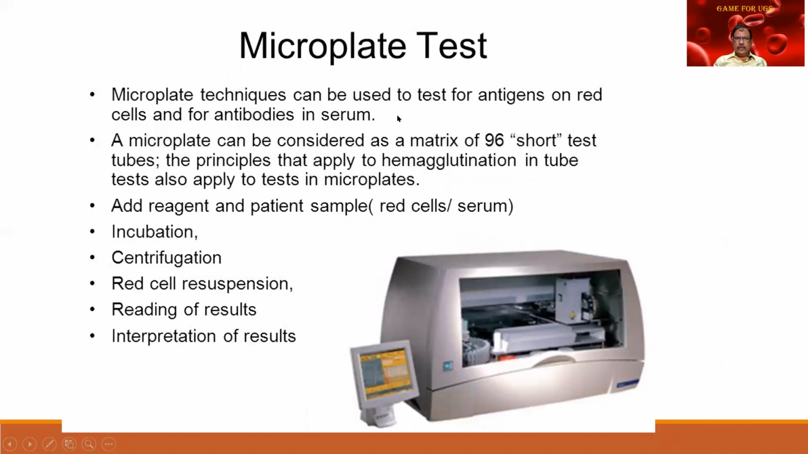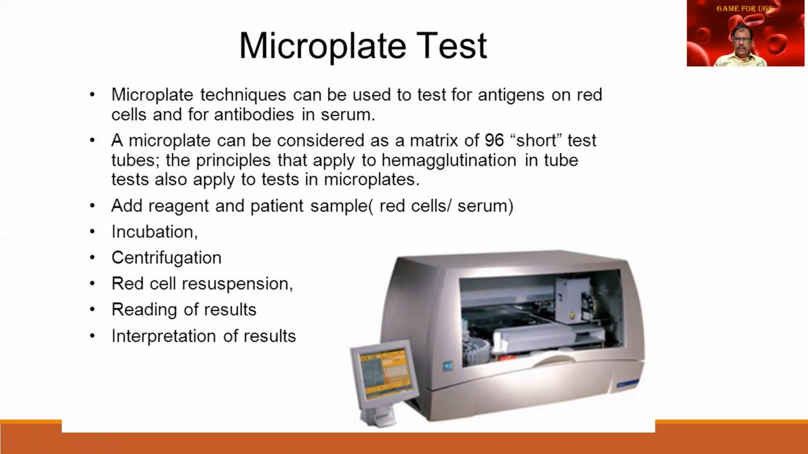There is another method called the microplate method. It is based on the ELISA principle. I hope you people have seen an ELISA apparatus. It will have multiple wells, each of which is coated with the antisera, and the patient cells are added as the source of the antigen. It is incubated, centrifuged, and finally the reading is taken.